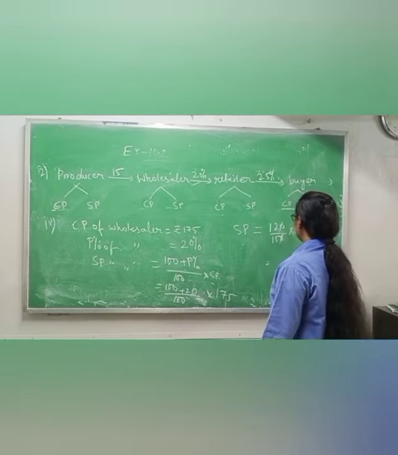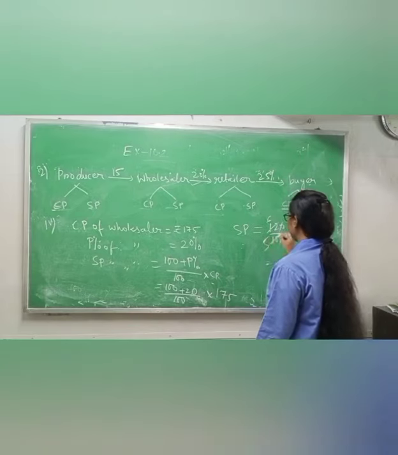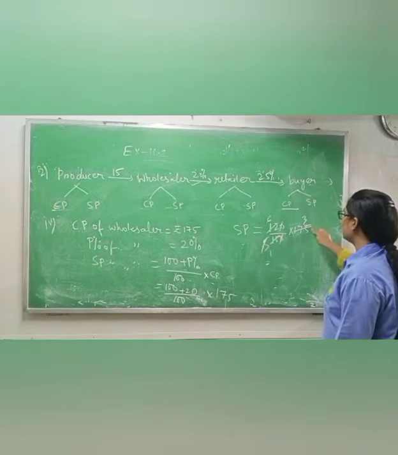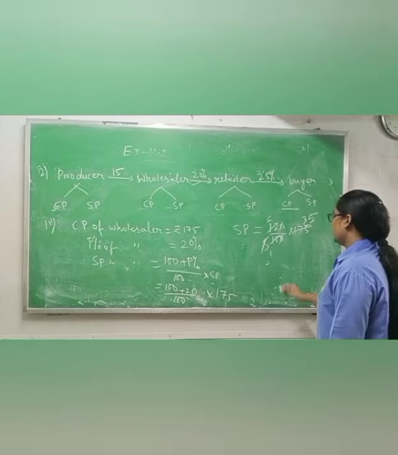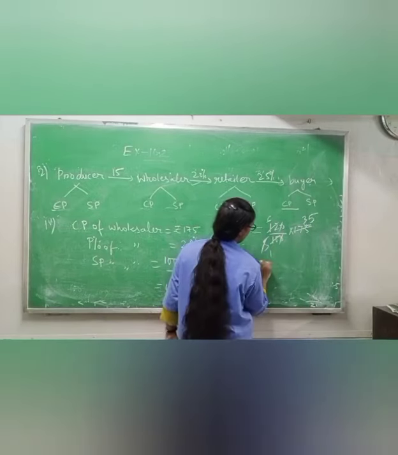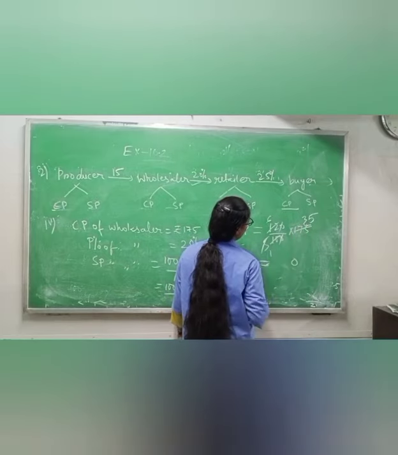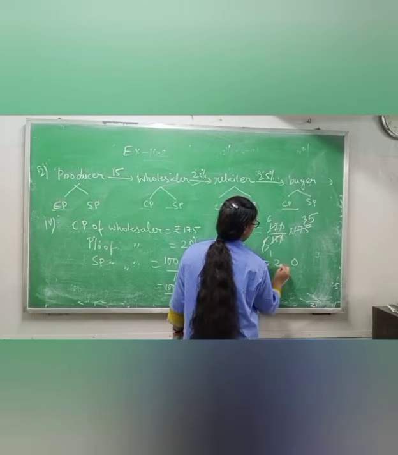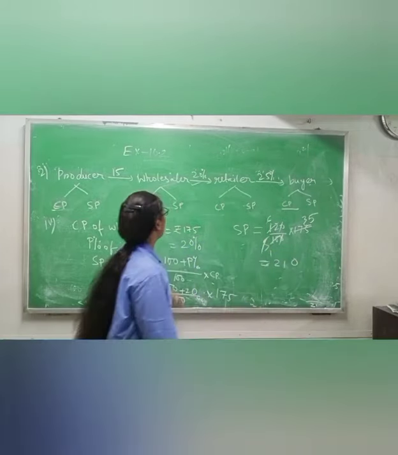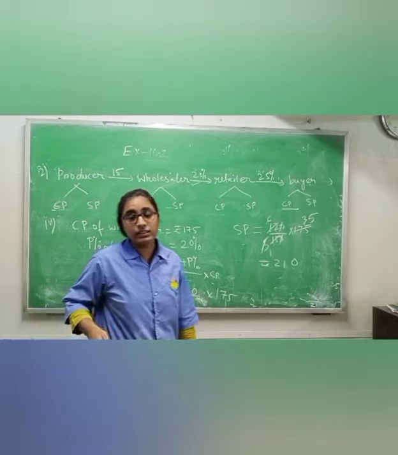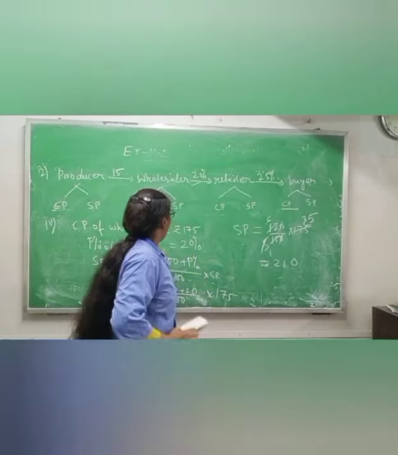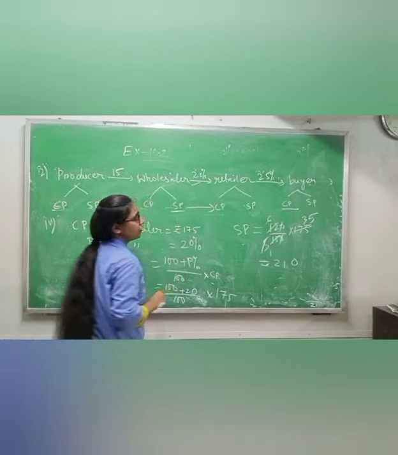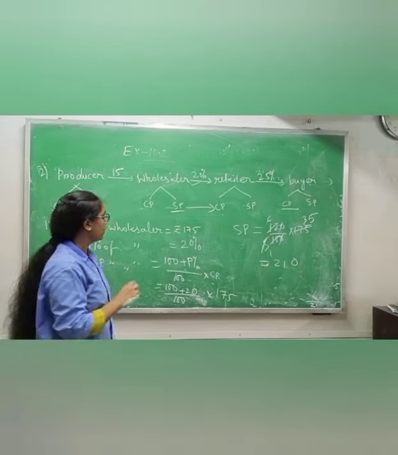0 0 cancel. 2 stable, 2 6s are 12, 2 5s are 10, 5 1s are 5, 5 3s are 15, 16, 17, 2 will come, 25, 5 5s are 25. Now 6 into 35, 6 5s are 30, 0, 6 3s are 18, 18, 6 5s are 30, 0, 3, 6 3s are 18, 210. Means selling price of wholesaler is rupees 210. Now if selling price of wholesaler is rupees 210, what will be the cost price of retailer? 210 only.